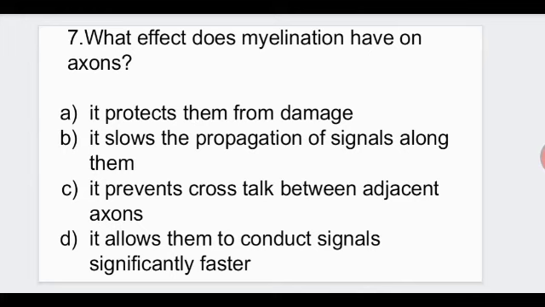What effect does myelination have on the axon? I just explained this to the students. It allows them to conduct signals significantly faster. Okay students, this was just a small recapitulation of the content of this video.